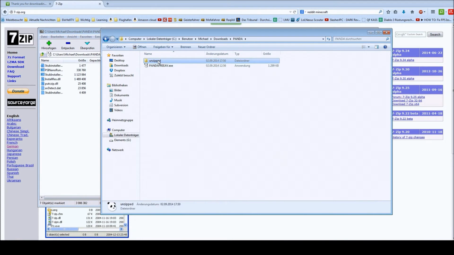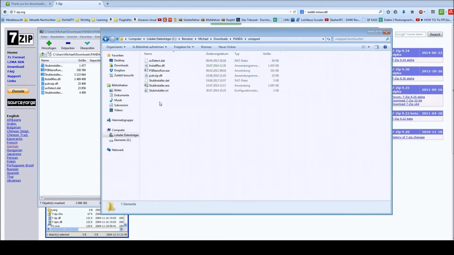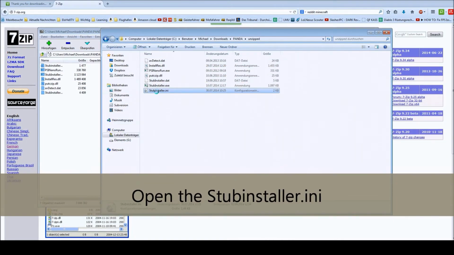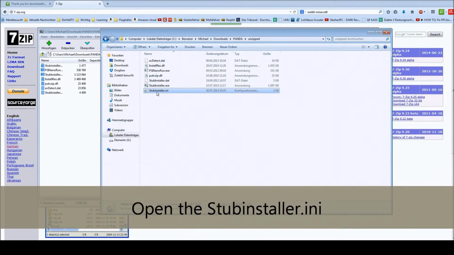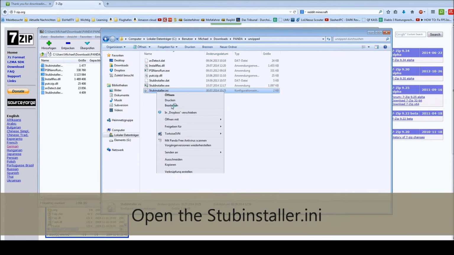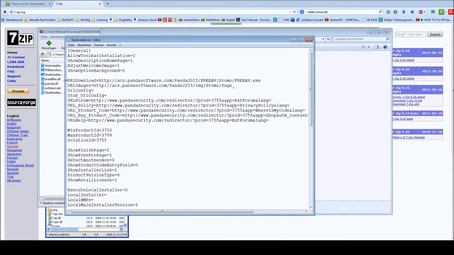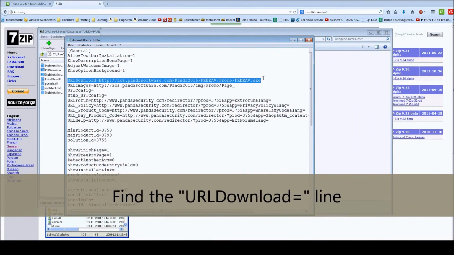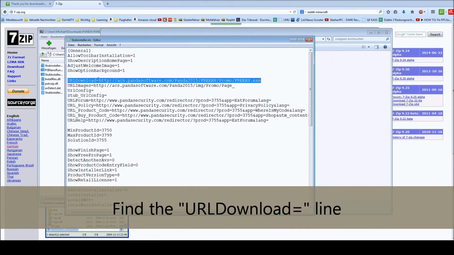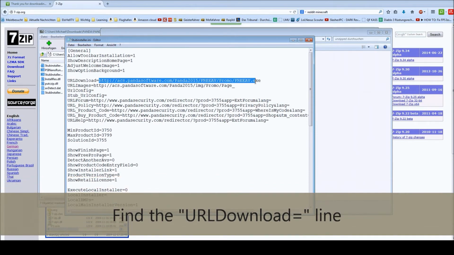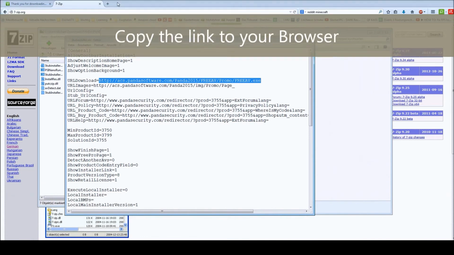I extracted it right here, and inside that folder you will find the Stubinstaller.ini, and you go ahead and open it, and inside the ini you find this link here, the URL download link, and you copy that into your browser